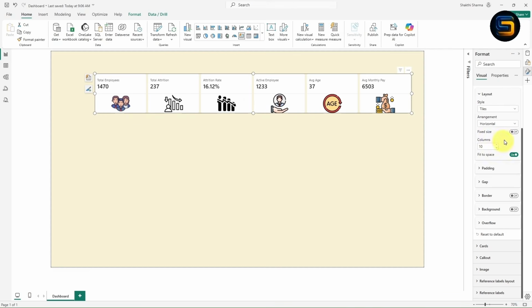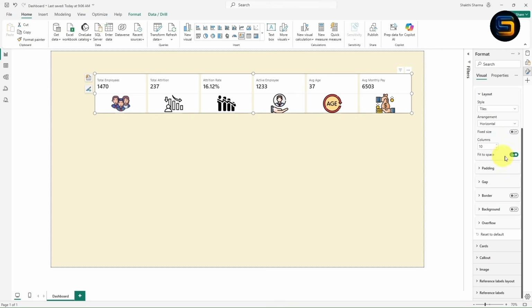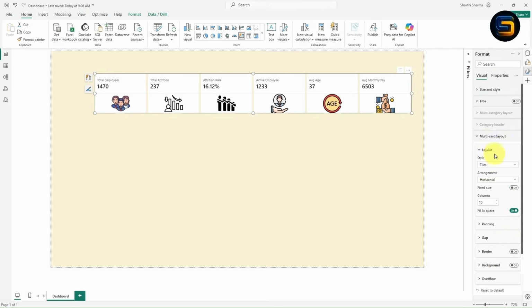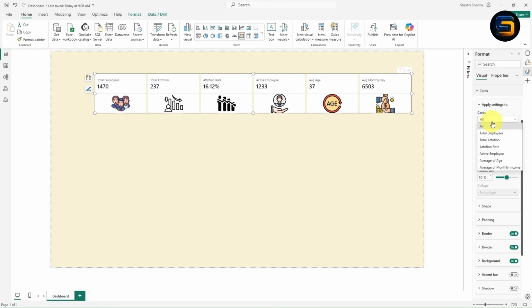I hope it is visible, right? So this is a fixed size. If you want to show as fixed, you can fit to space also. Now in the same way, if you want to give the border, you can simply give the background color as well as you can give the border. But let it be, let me minimize this. Now expand this card option. From here you need to select all.